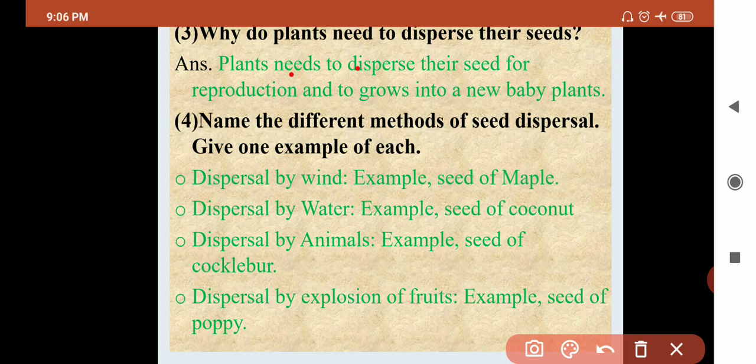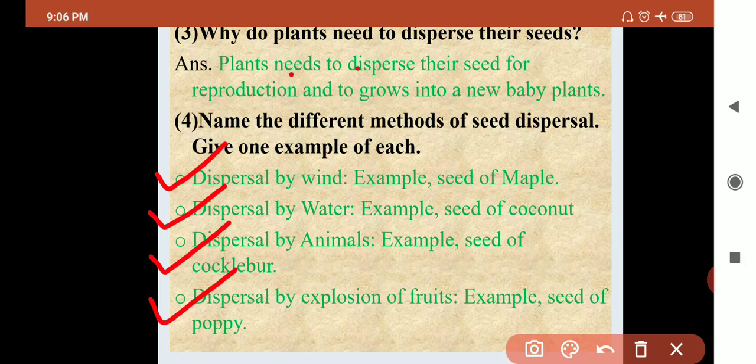Okay, question number 4, too much easy question, very easy. Name the different methods for seed dispersal. Okay, please pick which method. Number 1 is dispersal by the wind, number 2, dispersal by water, number 3, dispersal by animal, number 4, dispersal by explosion of the fruits.